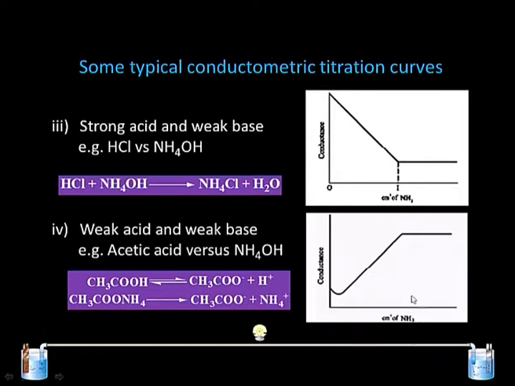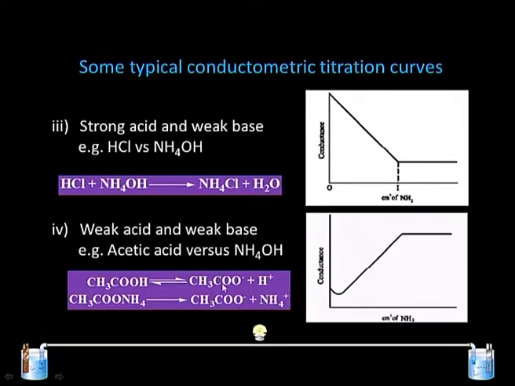So, the curve is interesting because it has a small hump in the initial part that can be explained. If you look at the equation, acetic acid, being a weak acid, forms dissociated and undissociated species in the solution, therefore it has a lower conductance. The moment NH4OH is added to that, it forms a salt. That salt is ammonium acetate. Being a salt, it is a strong electrolyte.